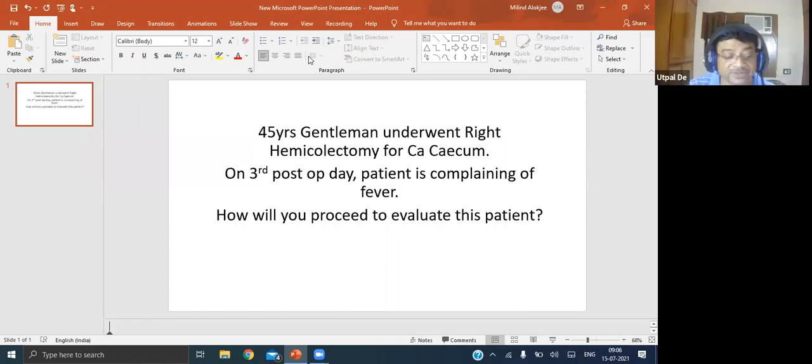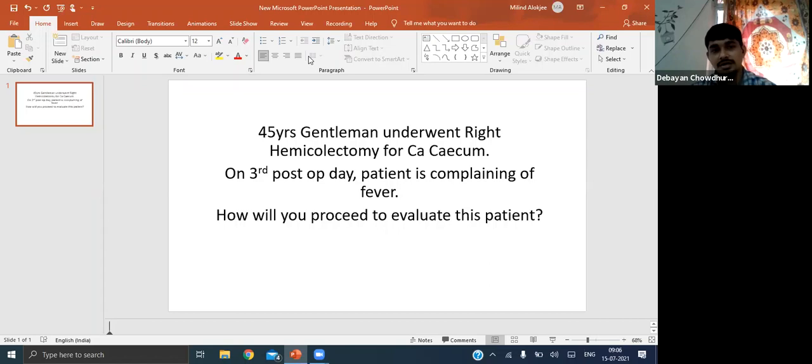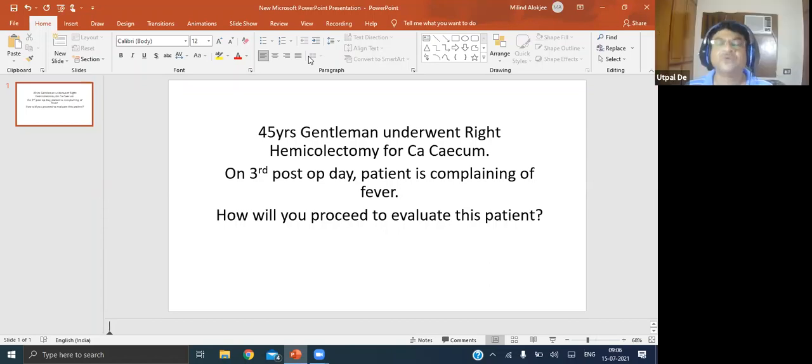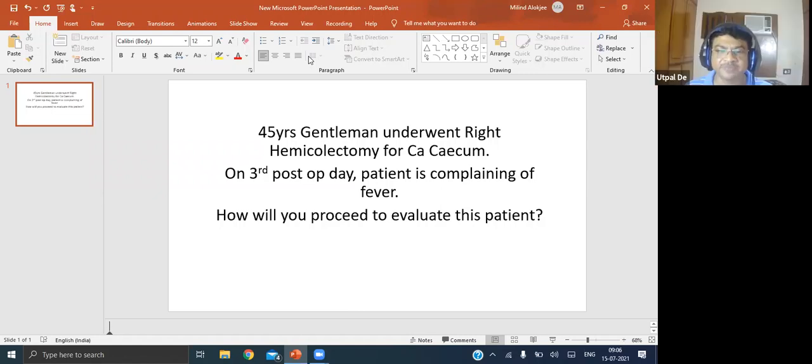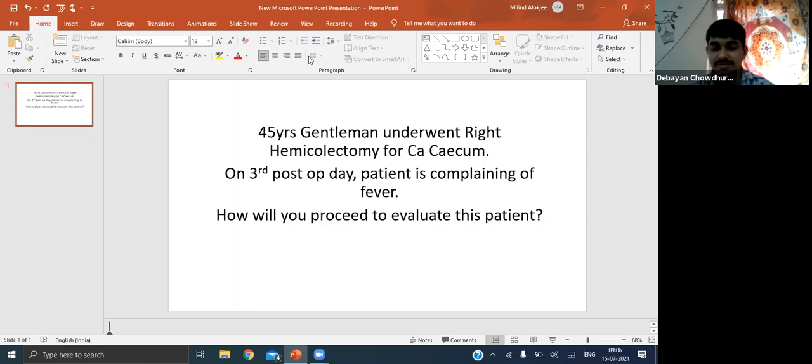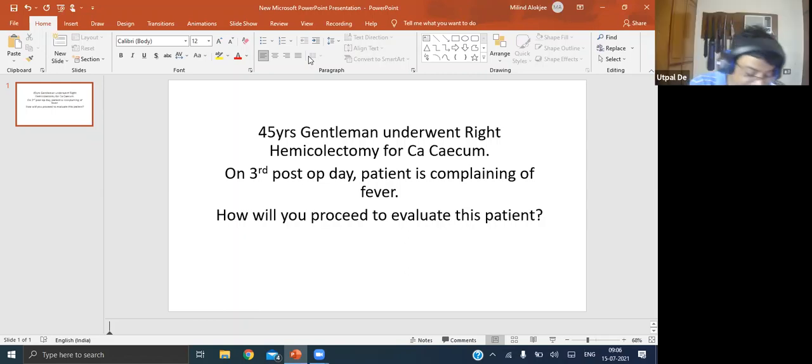Why do you say less than 4,000? Sir, in severe sepsis. What are the different types of septic shock? One is warm septic shock and the other is cold septic shock. When the body is fighting the infection, we have warm septic shock. When the body is exhausted and cannot fight any further, then we have cold septic shock.